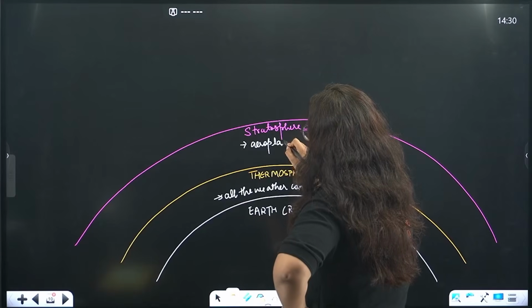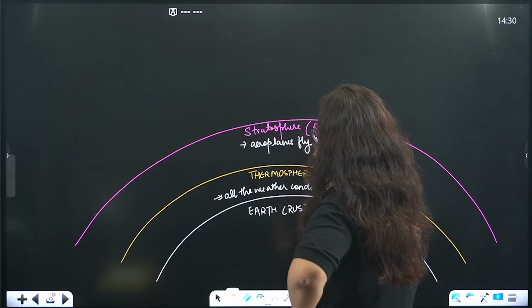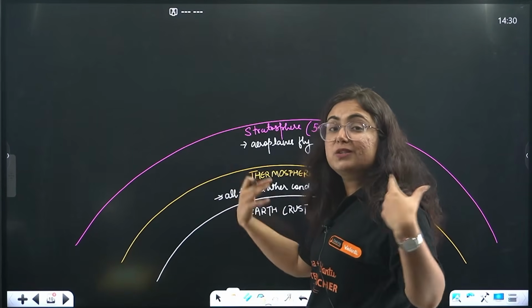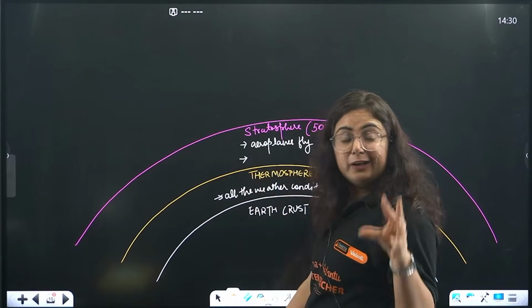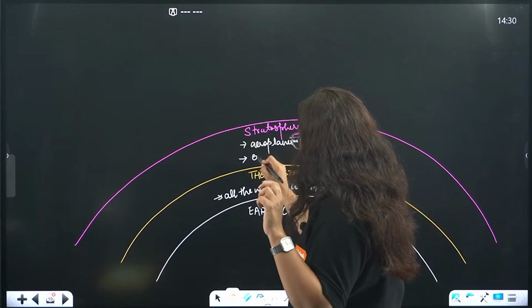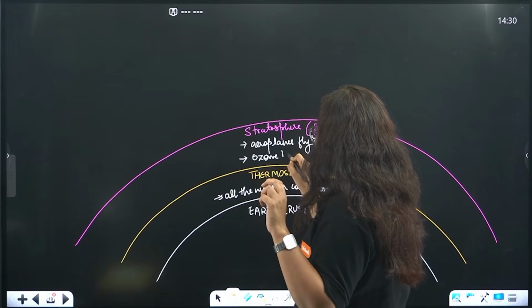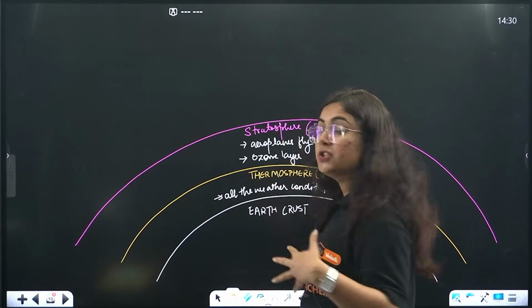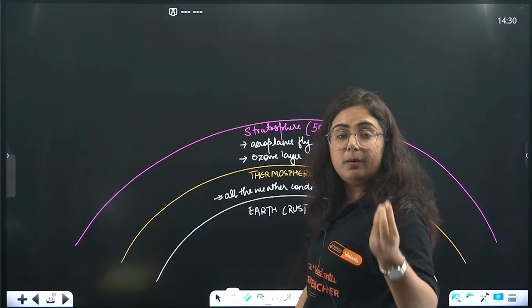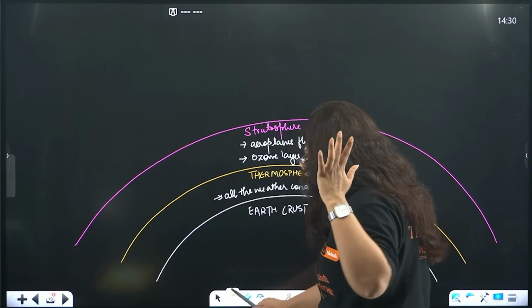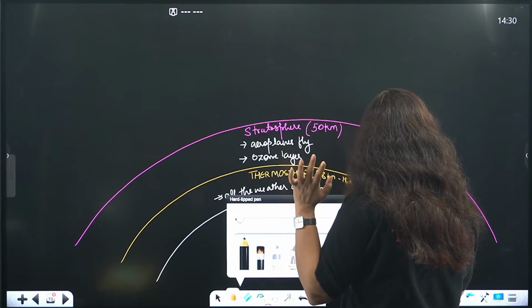So aeroplanes fly here. Why? Because there is no disturbance of clouds. One more striking feature of this layer is the presence of the ozone layer, which saves us from the UV radiations coming directly from the sun. Okay, the next layer.